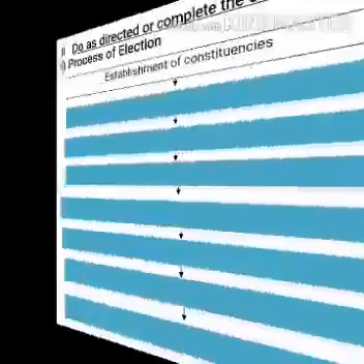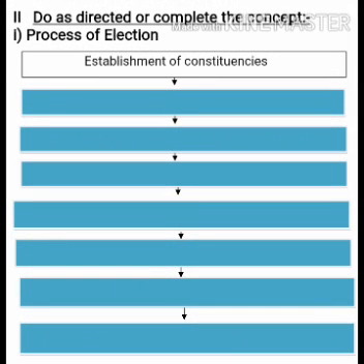Now let's start with the second question. Do as directed or complete the concept. Under that the first web is process of election. There are 8 processes which you have already learned, but in exam any 4 will be given and remaining 4 you have to write down. So you have to prepare all 8 processes because anything can be asked and anything can be given.